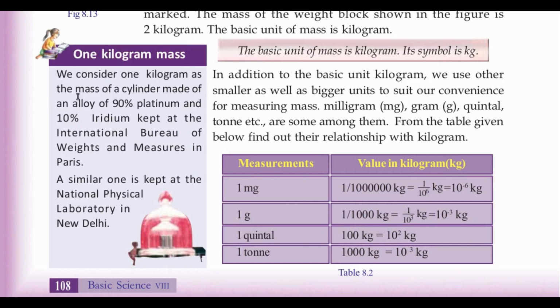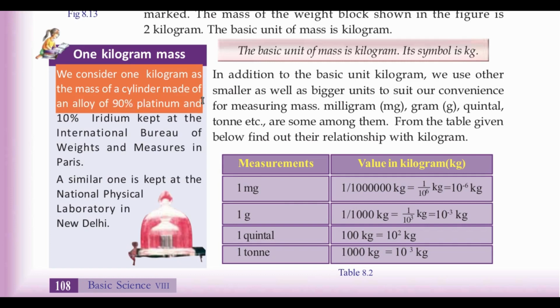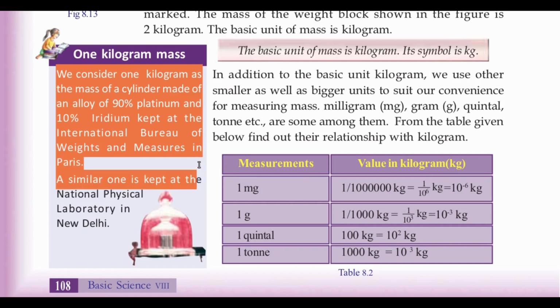We consider 1 kilogram as the mass of a cylinder made of an alloy of 90% platinum and 10% iridium kept at the International Bureau of Weights and Measures in Paris. Similar one is kept at the National Physical Laboratory in New Delhi.